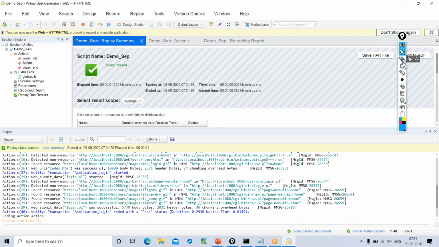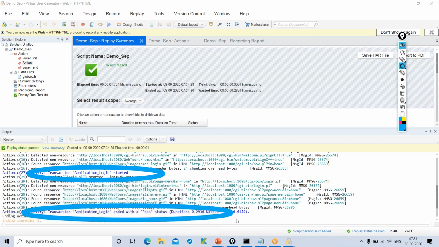Now if you carefully observe the logs here, the application login started here, and at the end, the transaction application login ended with the pass status, and the duration is 0.2936 seconds. That means the login has taken 0.2936 seconds. What is the response time for login now? It is 0.29 seconds.